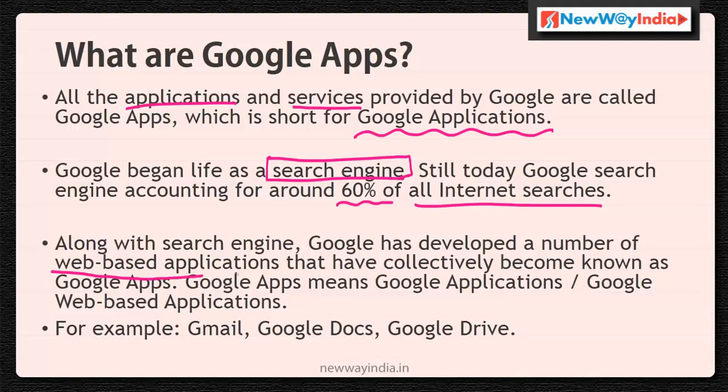This is important: web-based, not software. These work on the web, just like websites in the browser. That's why they are called web-based applications, which have collectively become known as Google Apps. Google Apps means Google Applications. In detail, Google web-based applications. Google Apps means all the Google products, collectively. All the applications which Google provides for different purposes are called Google Apps.